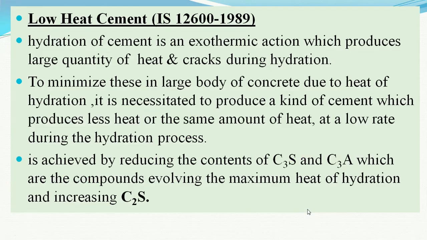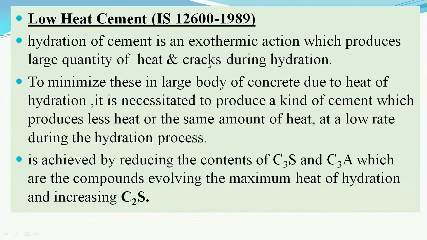Now the next cement is again a component of the pozzolanic cement, or a type of the Portland Pozzolana cement or GGBS, because we have seen in the last two cements that by using the pozzolanic material the heat of hydration is reduced.